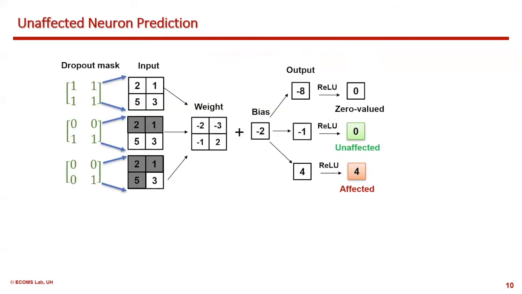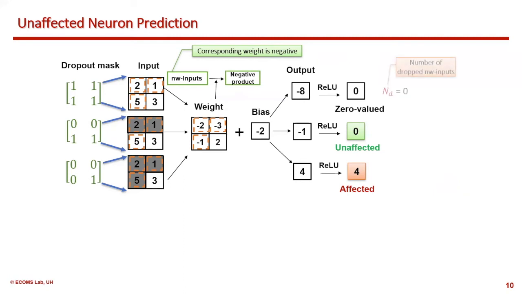To identify the unaffected neurons, we leverage the unique feature of the ReLU function. First, we define the NW inputs as those inputs that have a negative weight partner, as they together generate a negative product. Dropping more NW inputs means that the output will be approaching positive, but the ReLU function keeps it at 0 until it really becomes positive. Only when the number of dropped NW inputs, ND, reaches a large magnitude will the output neuron become affected.